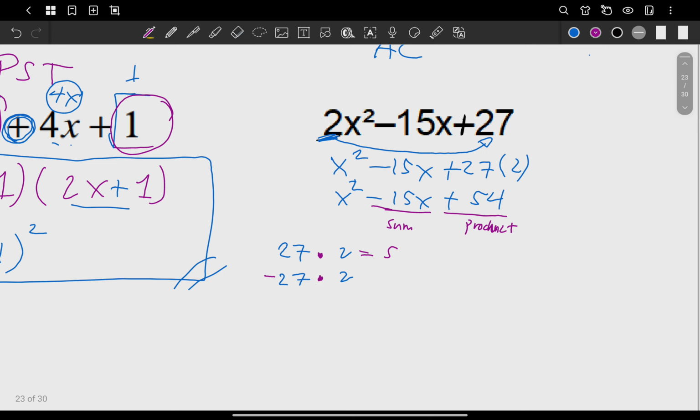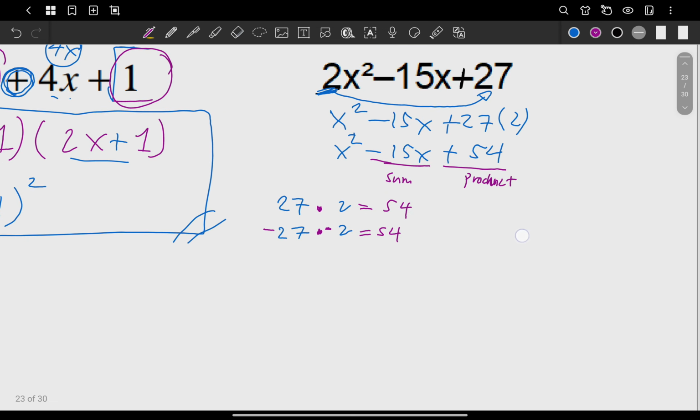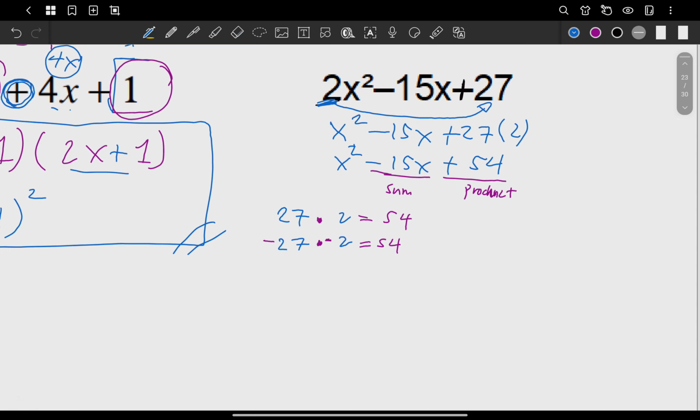Negative 27 times negative 2 is equal to also 54, right? Make sense? What are the other factors? Hmm, what about 9 and 6? Yeah, we can do that. 9 times 6 is equal to what? It's also 54. And also, can we try negative 9 and negative 6?